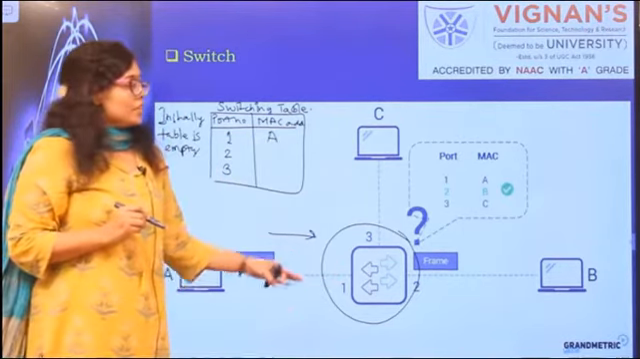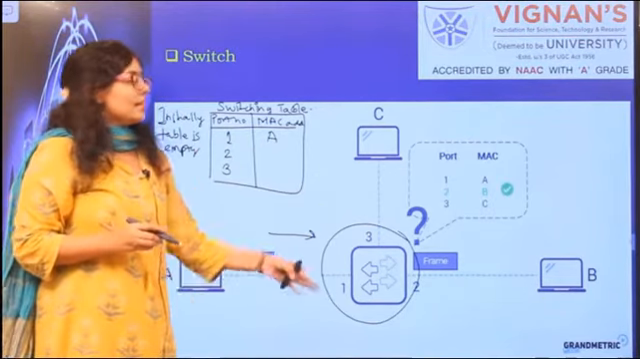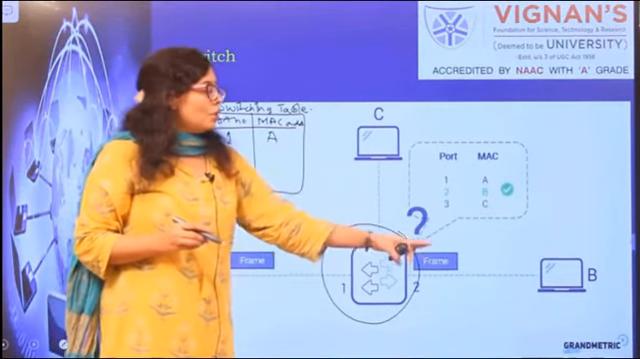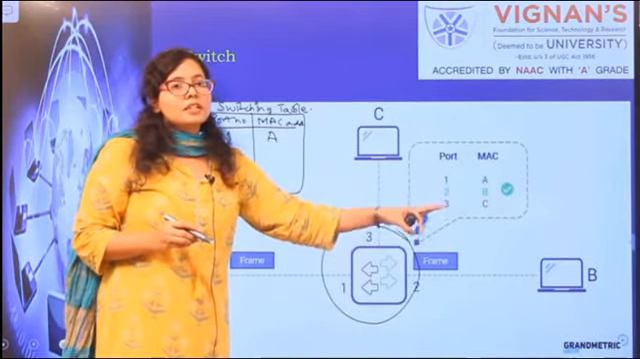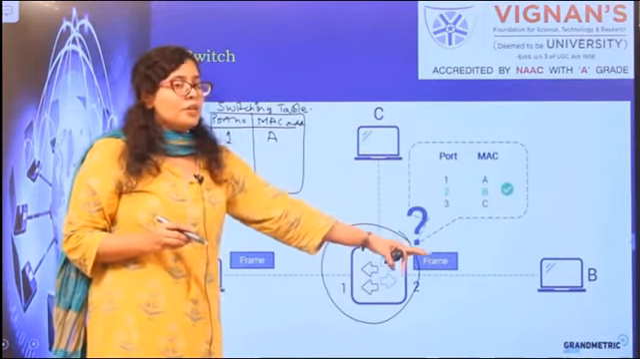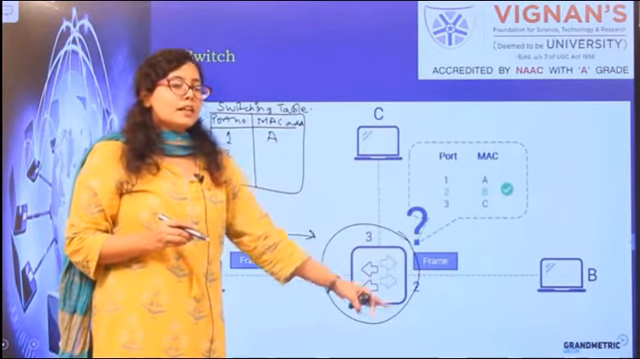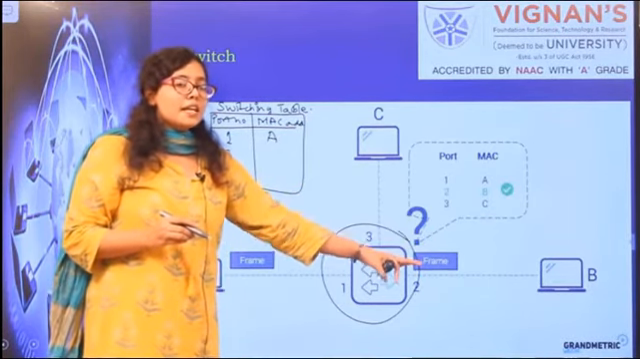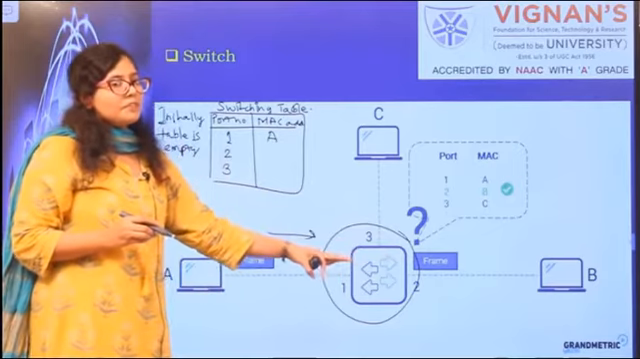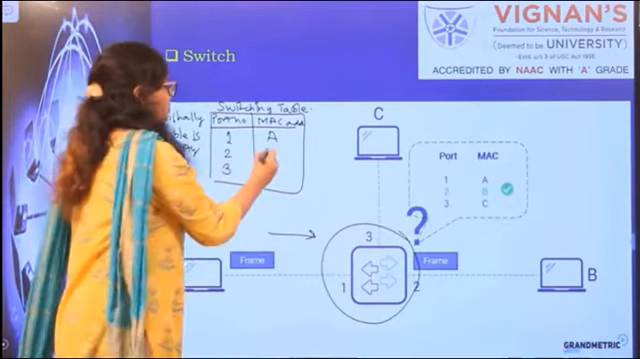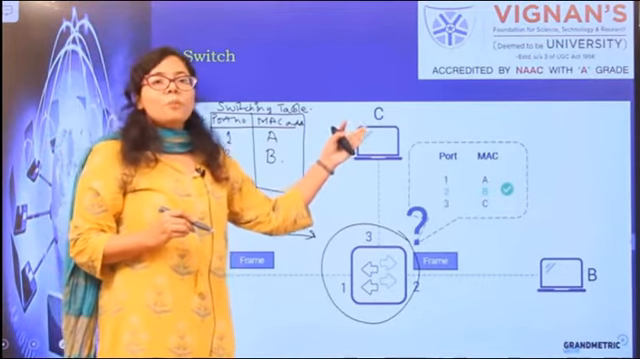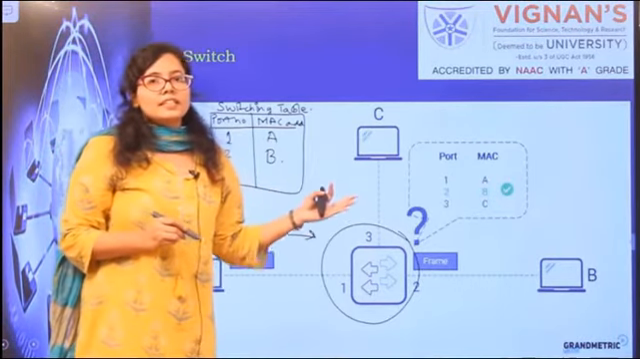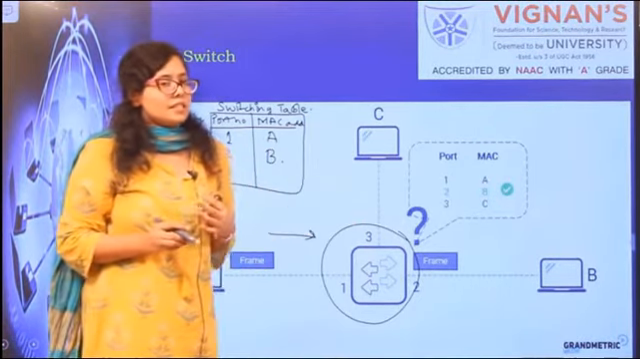So for the first time, since the data packets are broadcasted, only B will be able to accept the data, since the data is meant for B. Once B accepts the data, the MAC address of B gets registered to the respective port number 2. At that moment, device C will reject the data, since the data is not meant for device C.